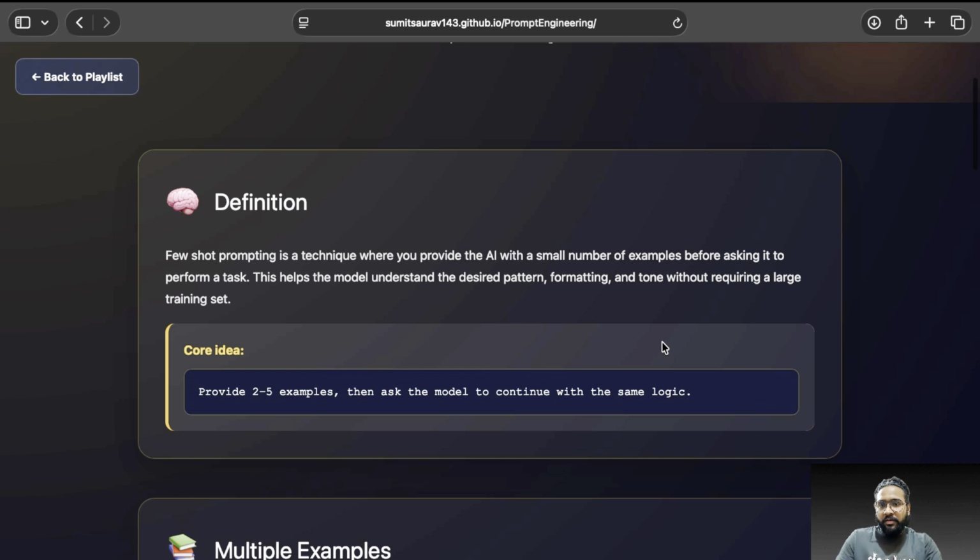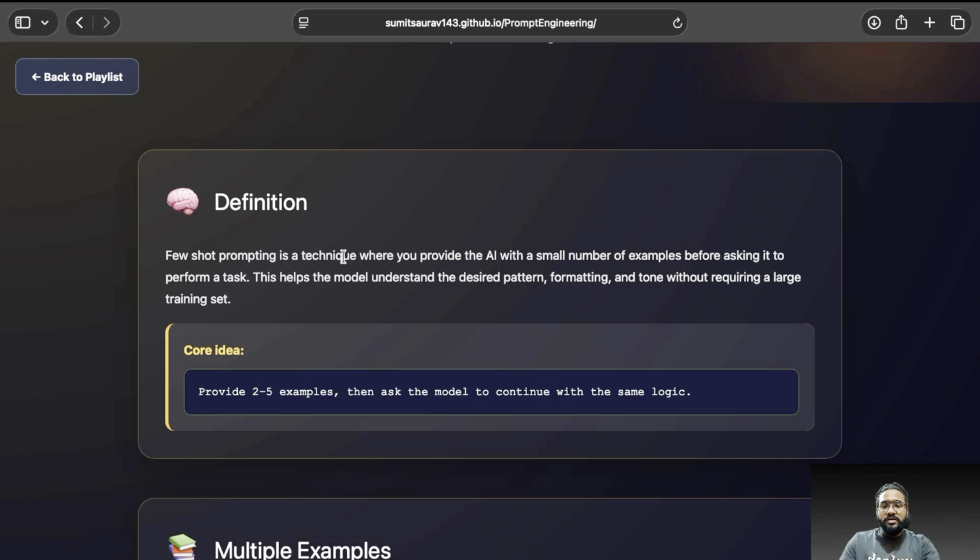Going to our reference, few-shot prompting is a technique where you provide the AI with a small number of examples before asking it to perform a task. This helps the model understand the desired pattern, formatting and tone without requiring a large training set of data. By giving just 4 to 5 examples, our AI will understand how to respond whenever the user asks some related questions, right?